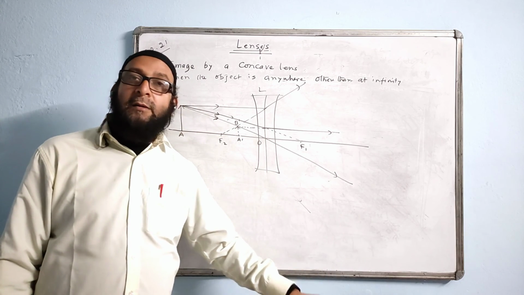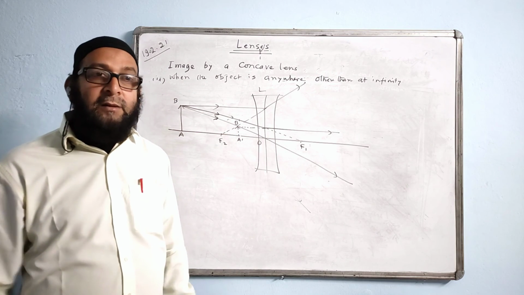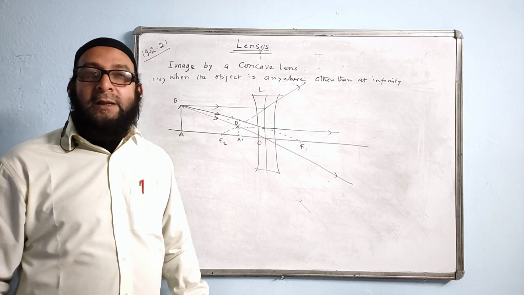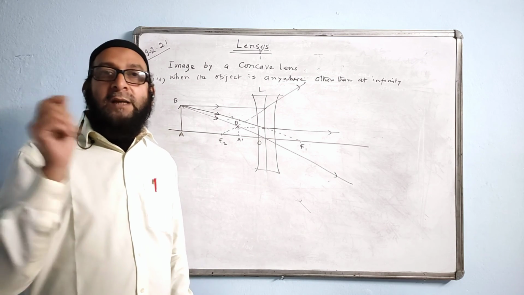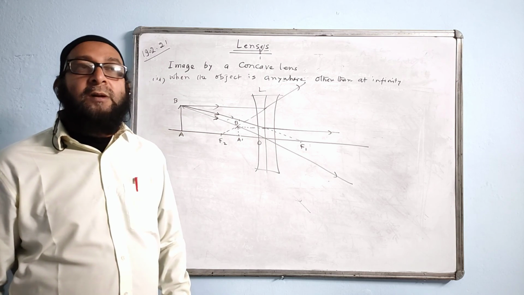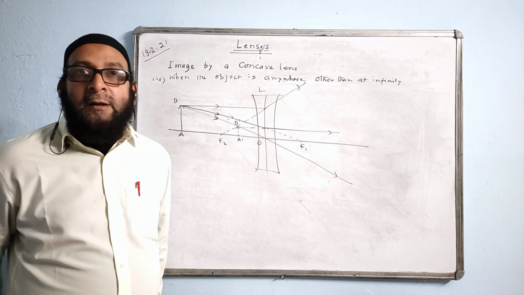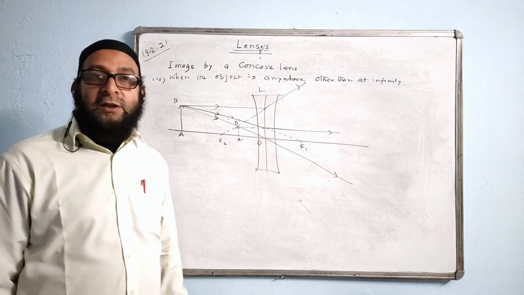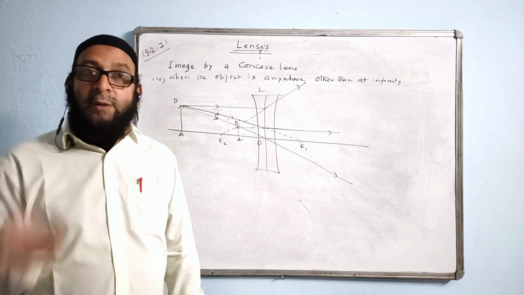Concave never makes a magnified image. It always makes a diminished and virtual image. Whereas convex has all three possibilities. It can make a diminished image or a magnified image as well as a same-size image. A lens forms an image 5 times magnified. What lens will that be? That lens will be convex only. It cannot be concave because concave always makes a diminished image. But the magnified image can be real, it can be virtual. Both possibilities are there.